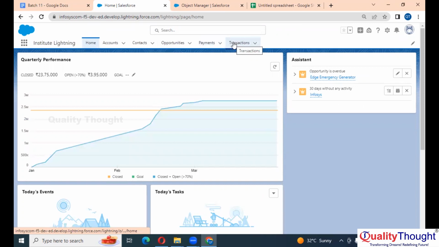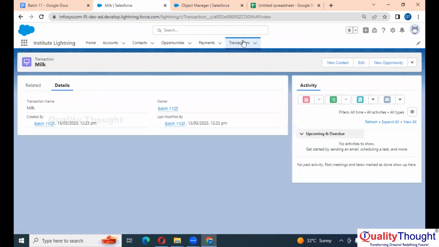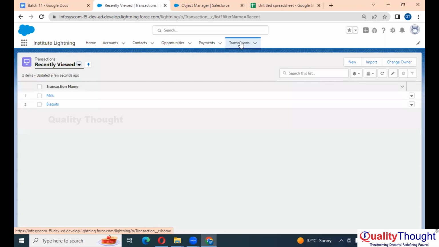Payment and transactions are the custom objects, right? Now, right. Look here. What did we buy yesterday? We bought one milk packet and one biscuit packet, right? Yesterday we bought one biscuit packet and one milk packet, right?